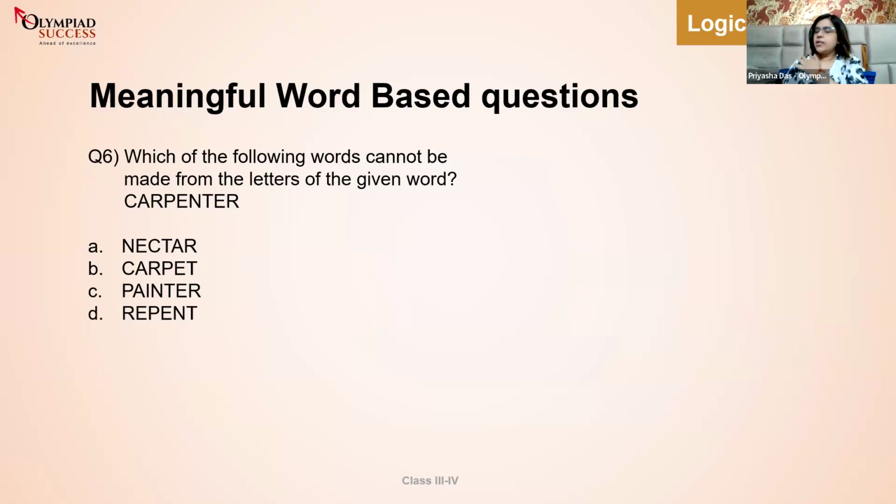All right, carpenter. Nikita, you mean yes? Okay, fine. So I would easily make a word nectar because there's no problem. I have a N, I have a E, I have a C, I have a T, A, R. Fine, right? No problem at all. But Surya says, and many other people say, that I cannot make the word painter because I don't have the letter R.